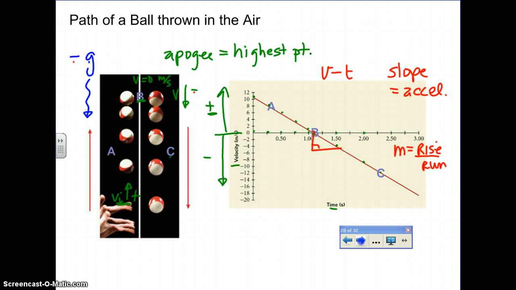So we've got a negative rise over a positive run. That means the slope is going to be a negative number. In fact, I think you'll see, if you check it out, that the slope is going to be -9.81 meters per second squared, because this object is being accelerated at that rate. So the slope of this graph should be about -10, rise over run.